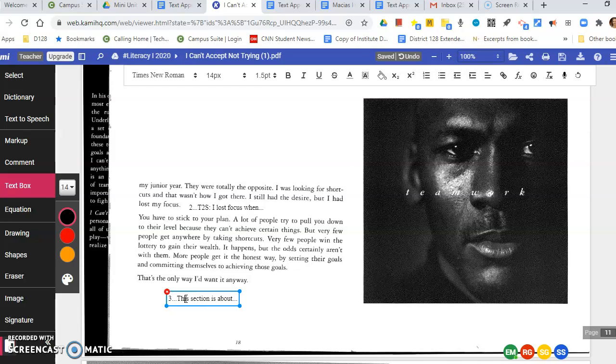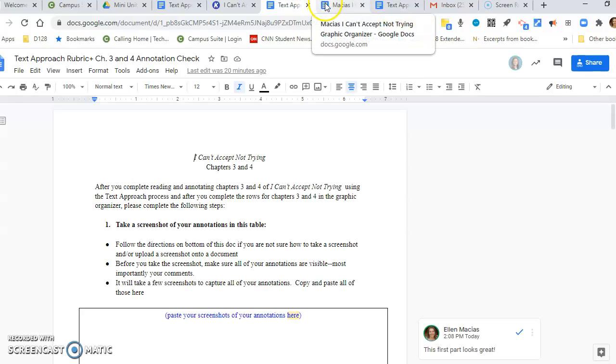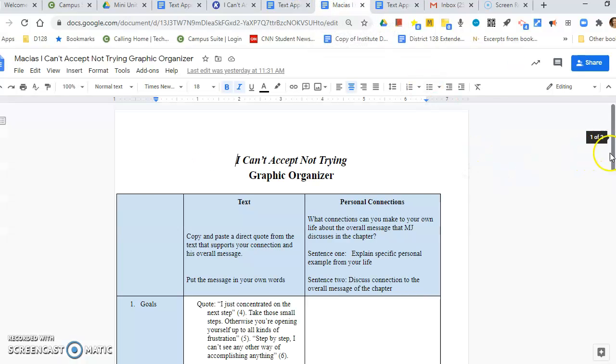Okay, we're ready to take it off the page for step 4. Remember, step 4 is where you do something with the text. You don't just put it away and move on, but you interact with it in some kind of a meaningful way. And that's where you're going to want to have your graphic organizer out. So go ahead and pull up your graphic organizer. Okay, it should look like this.